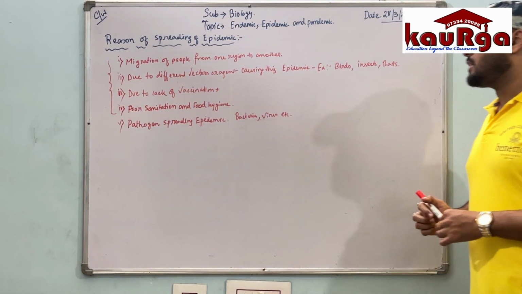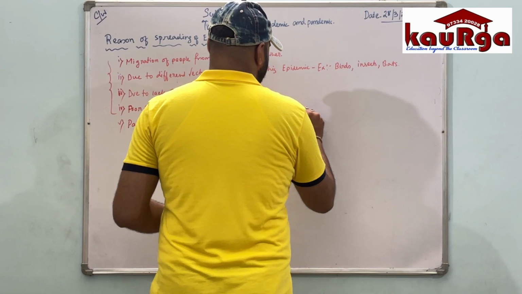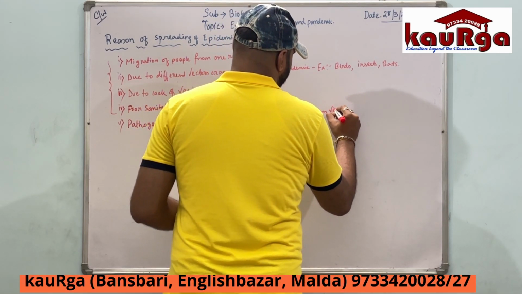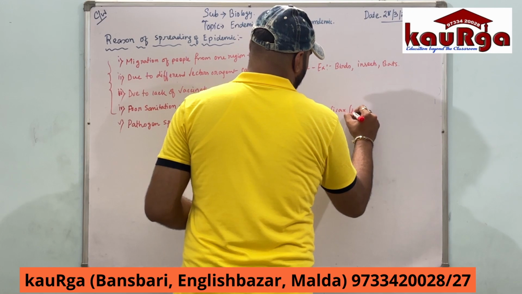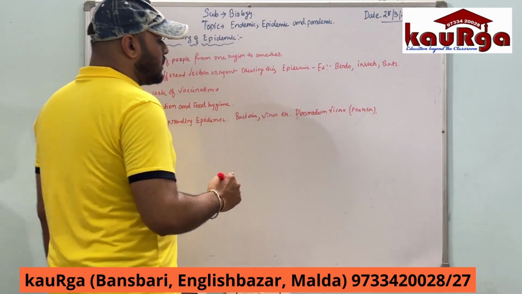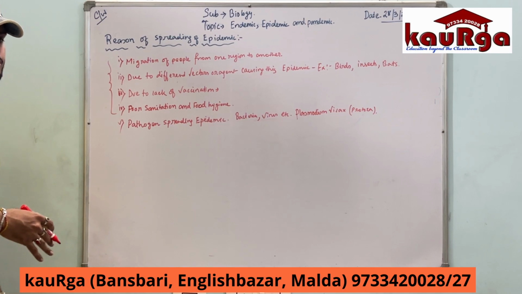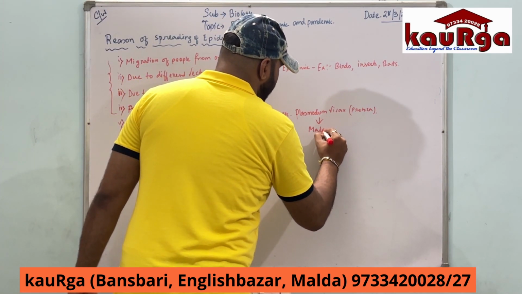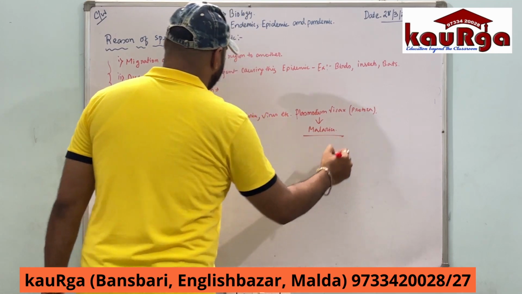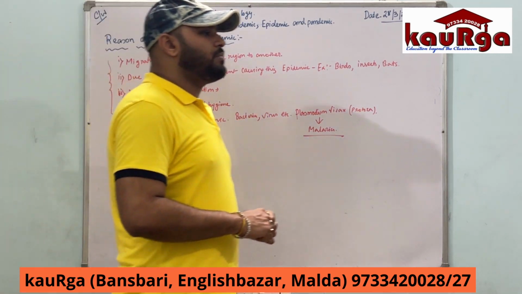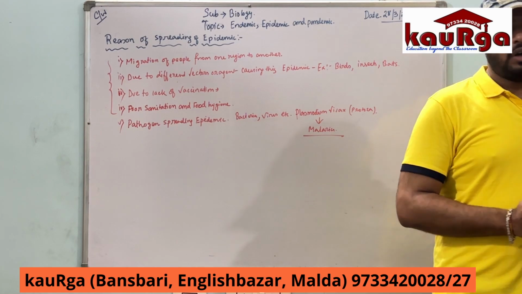For example, a pathogen like Plasmodium vivax, which is a protozoan, is spread by the Anopheles mosquito, and it is the primary cause of malaria. Okay, so these are the five main reasons for the spreading of epidemic from one region to another.